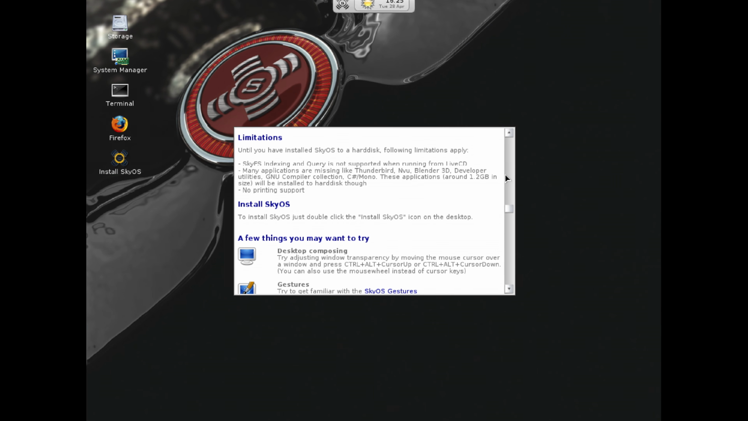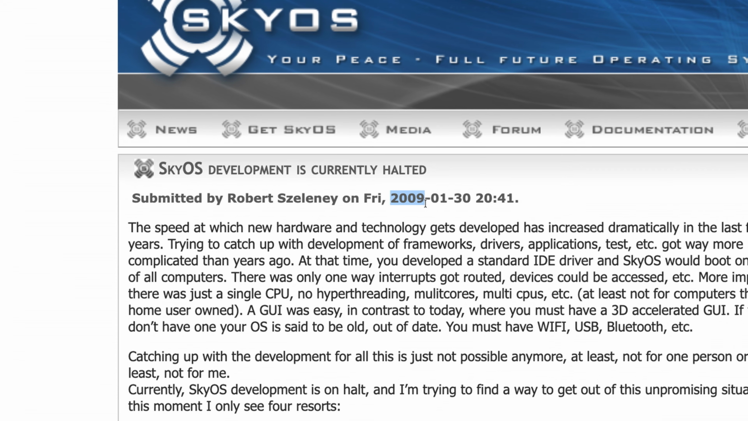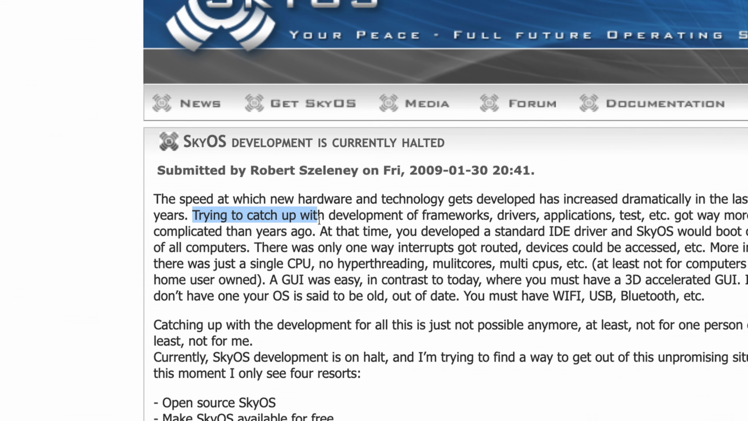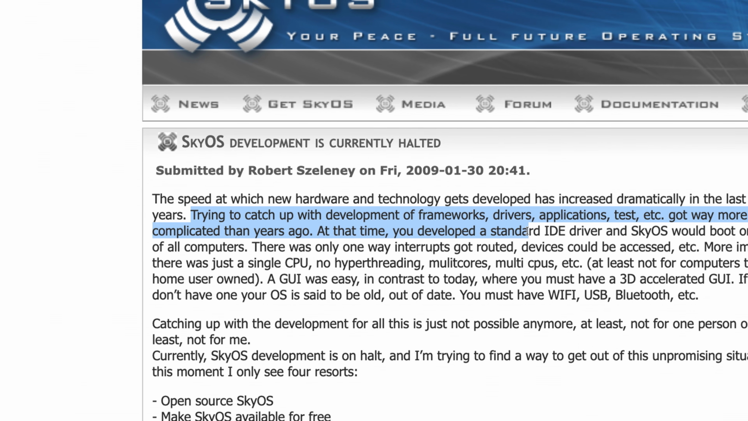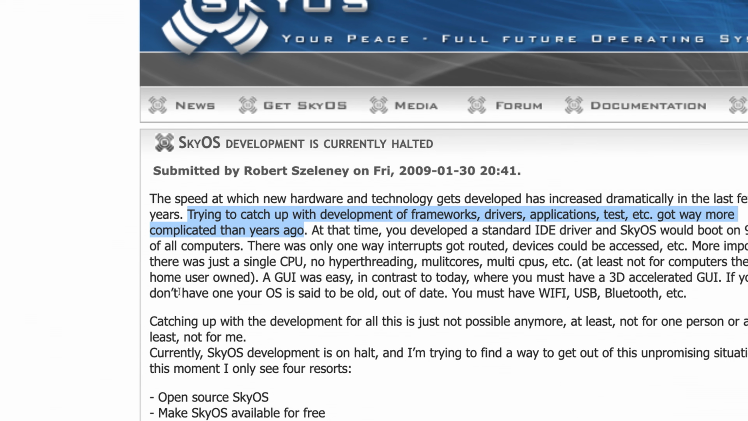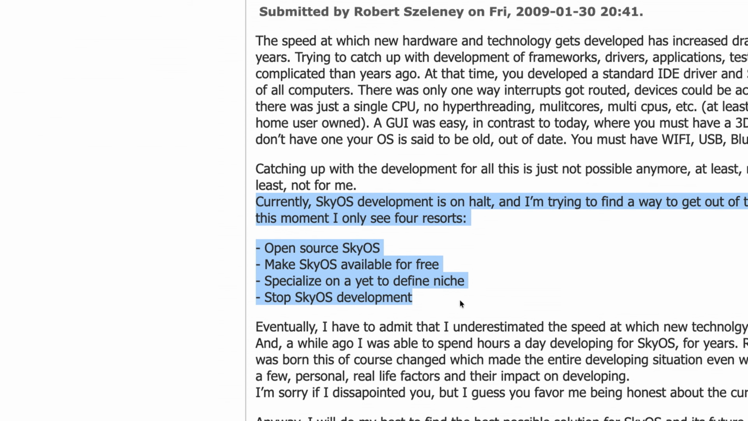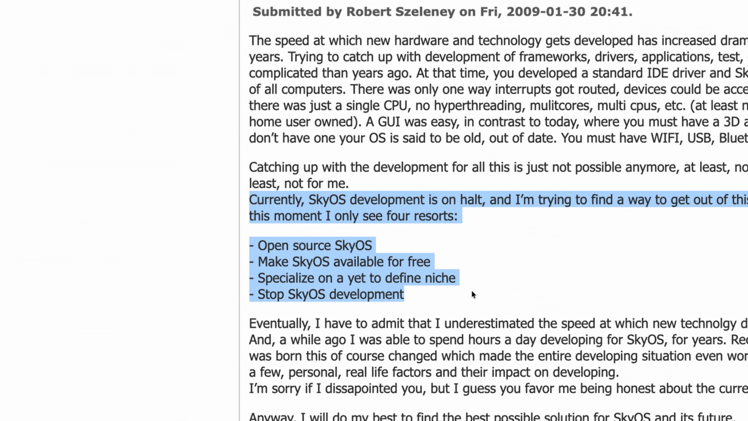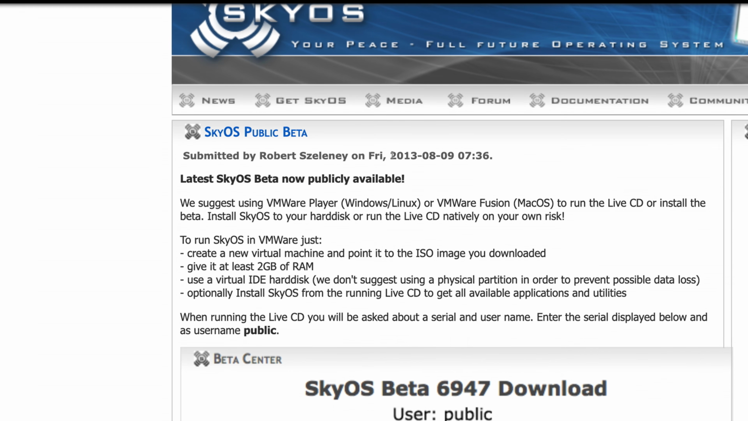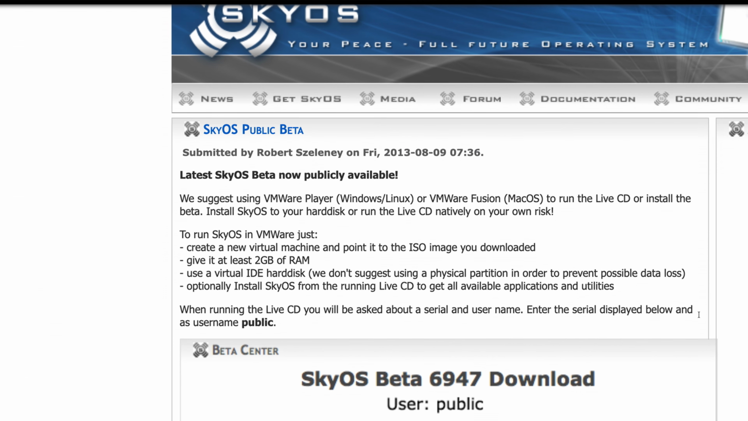The last beta build was released in 2008, and a few months later in 2009, the developer announced that development was getting halted. This was because tech was advancing really quickly and he simply did not have enough time to develop all by himself the drivers, frameworks, applications, to test everything and so on. He describes that in his mind he had 4 options of what to do with SkyOS, but eventually he chose to stop the development altogether. Later in 2013, Robert released the final beta build of SkyOS for free to the public.